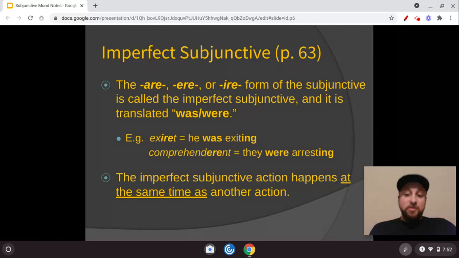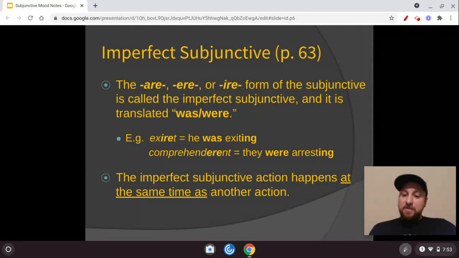So compare this to our present participles. Remember, present participles happen at the same time as the other action in the sentence. Imperfect subjunctive happens at the same time. Again, perfect participles happen before the other action in the sentence, just like the pluperfect subjunctive that we saw in the last video would happen before the other action in the sentence.